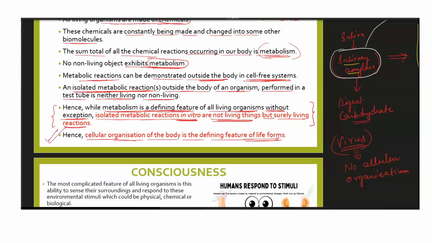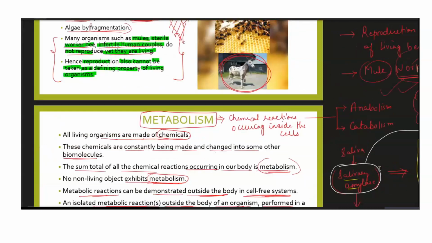Very important. So the first criterion for anything to be called alive, based on which we can define a living organism, is metabolism. Growth was not a defining feature, reproduction was not a defining feature, but metabolism is indeed a defining feature without exception that all living organisms will undergo.